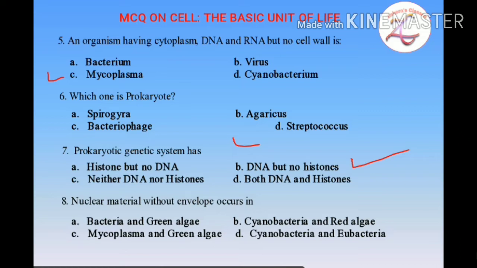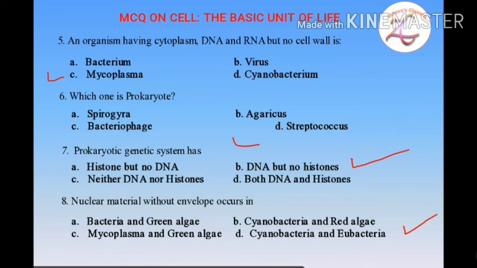In all of these pairs you will find that both are not prokaryotes, and in prokaryotes the nuclear material is without envelope. So it is a characteristic property of prokaryotes. So here the correct option will be cyanobacteria and eubacteria, as they are prokaryotes. So here the correct option is cyanobacteria and eubacteria.